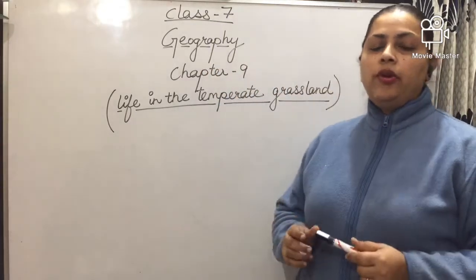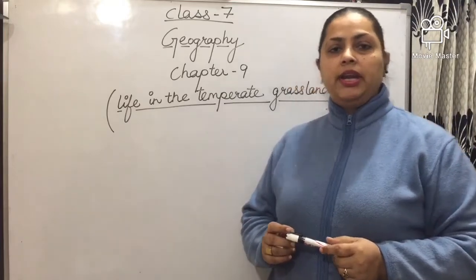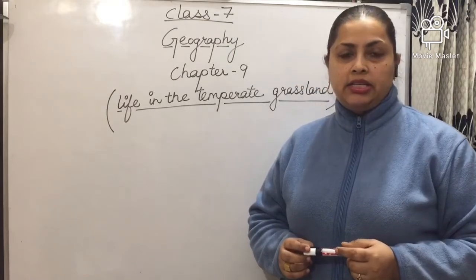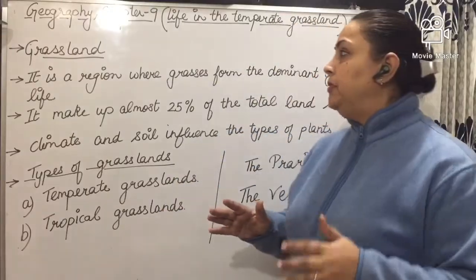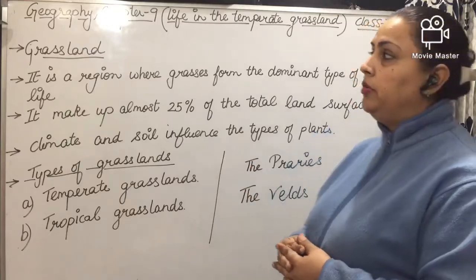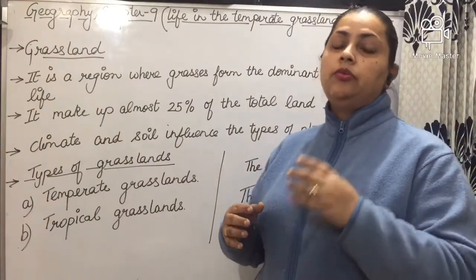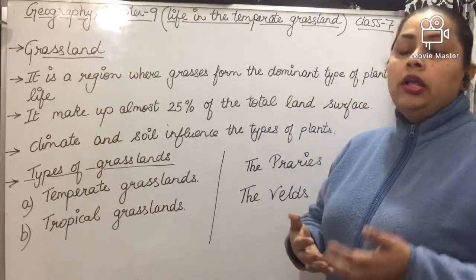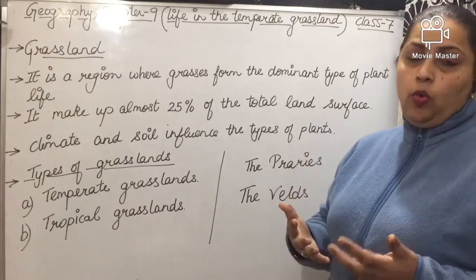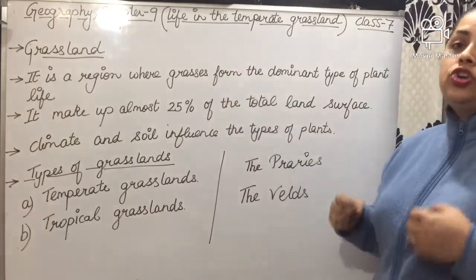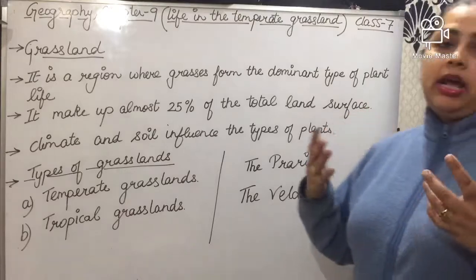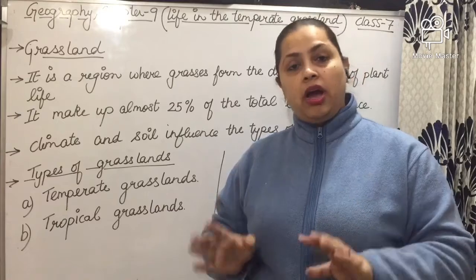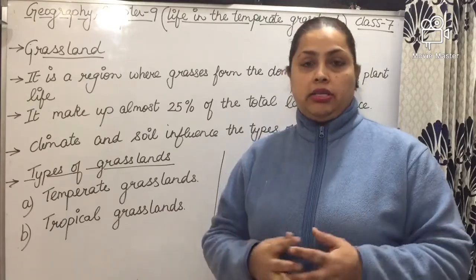Okay, student, today we are going to start a new topic of geography, that is chapter number 9, life in the temperate grassland. Before we start our topic, we first have to understand the word grassland. What do you mean by grassland? Grassland is basically a region where grass forms the dominant type of plant life, or you can say the land that is covered by grass is known as grassland.